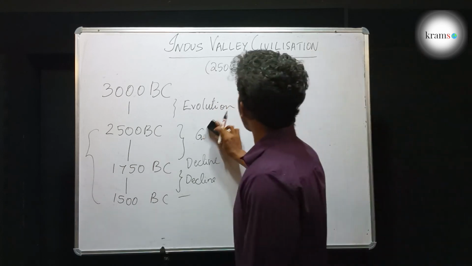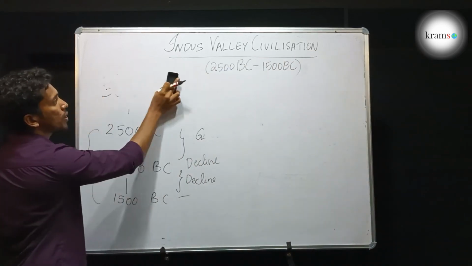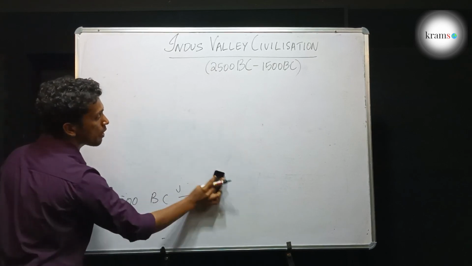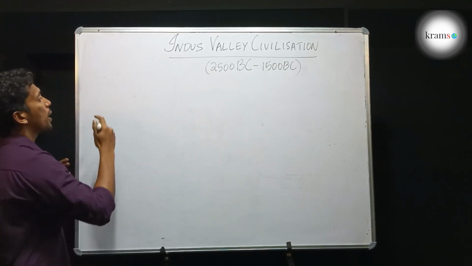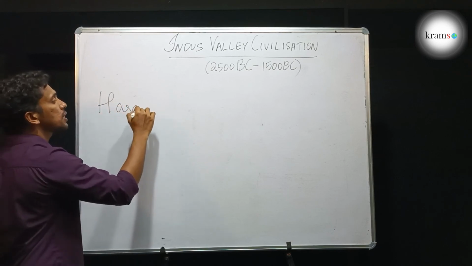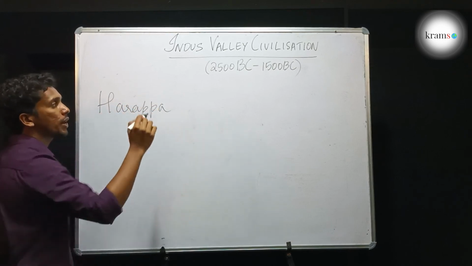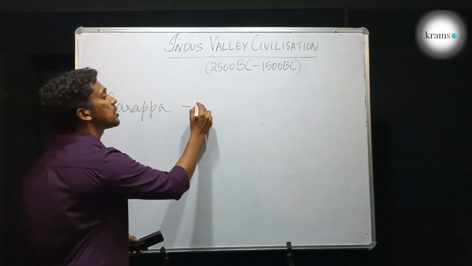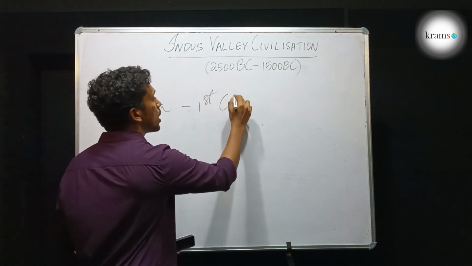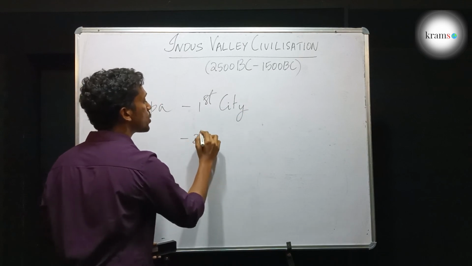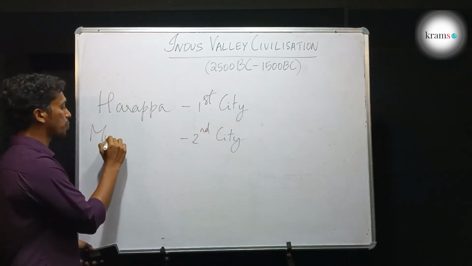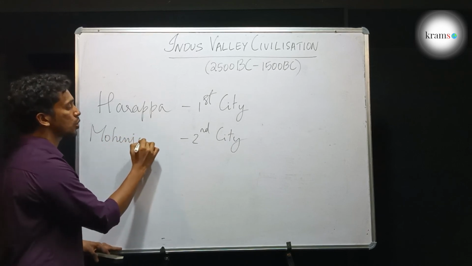Okay. The major cities of Indus Valley civilization: the first city that was identified was Harappa. And the second city that was identified was Mohenjo-daro.